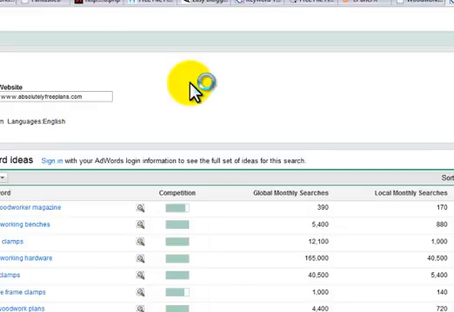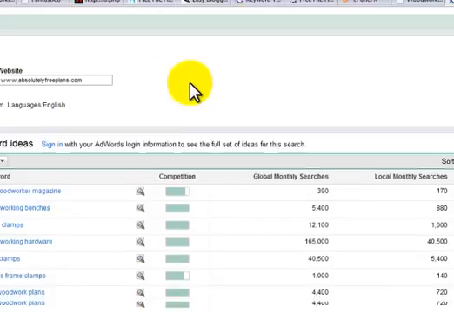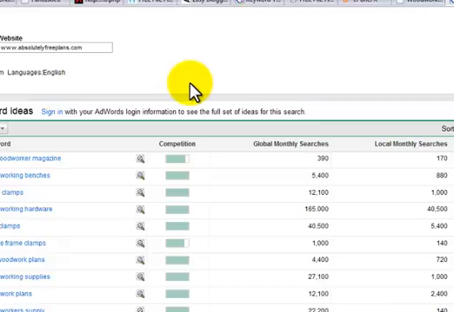You're going to select the number one, the number two, and the number three ranking sites, and you're going to do the same. So when you do that, outranking them is going to be easy. In the next step, I'm going to tell you how you're going to outrank them. But first you need to arrange them. Then you're going to download all these things one after the other. Okay, you're going to download them, and you're going to keep them.